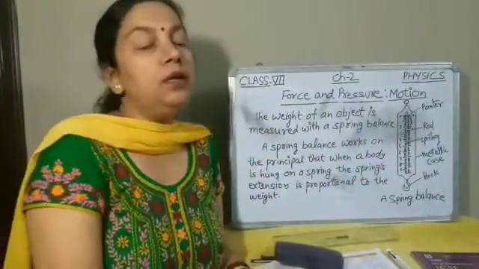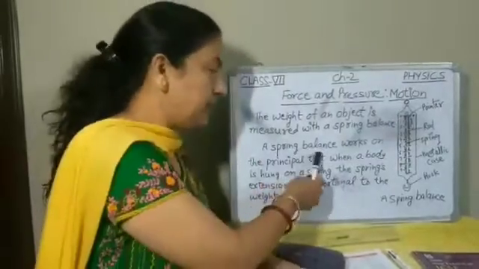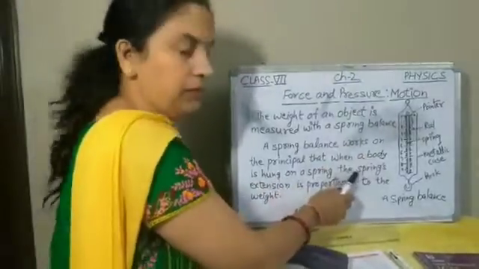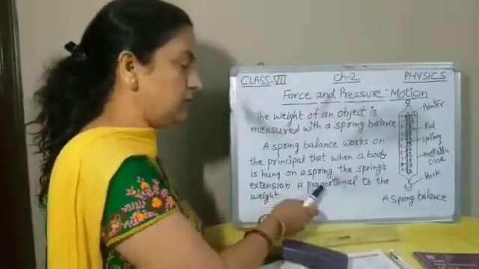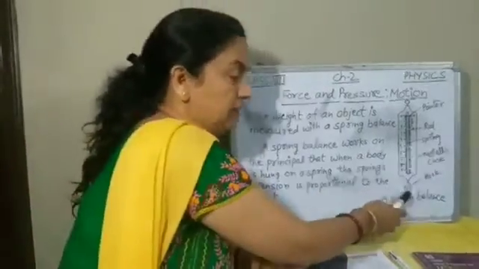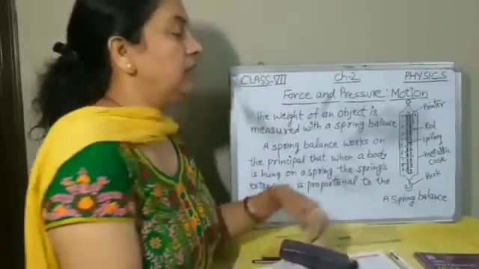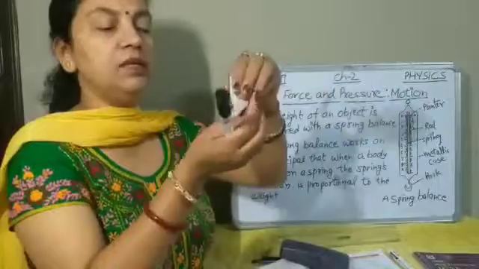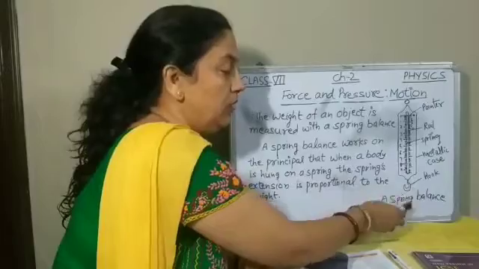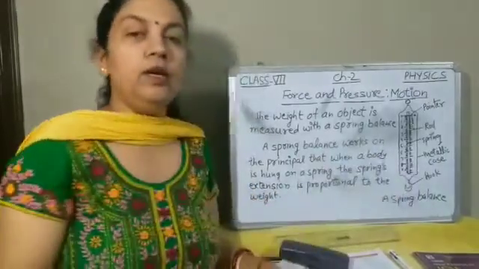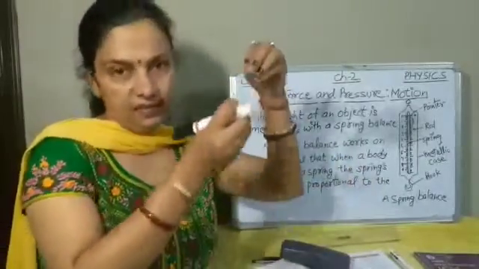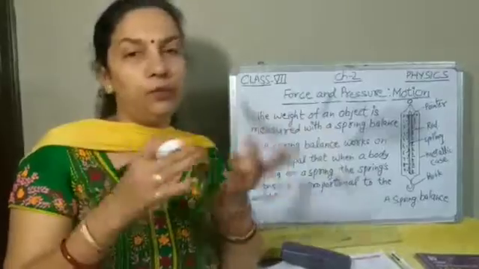Now what is the principle of a spring balance? A spring balance works on the principle that when a body is hung on a spring, the spring's extension is proportional to the weight. It means if we hang something on this hook, then the extension of the spring, extension meaning increase in the spring, will be proportional to the weight. If the weight is greater, then its extension will be increased. They are proportional to each other.